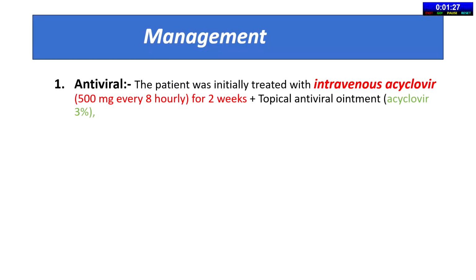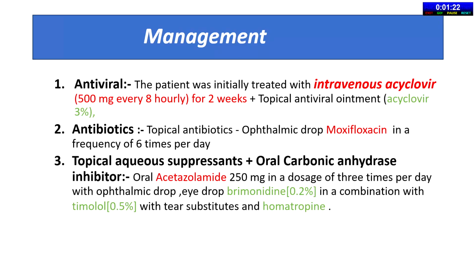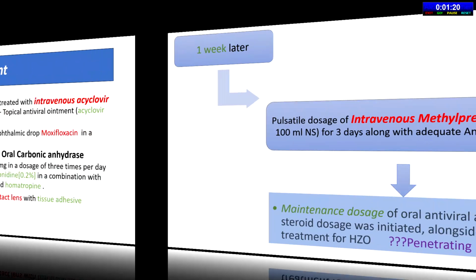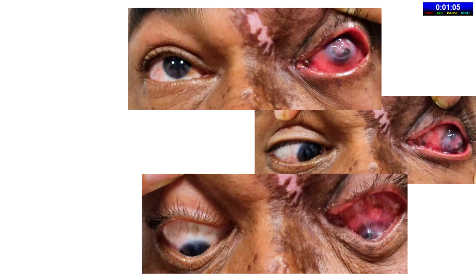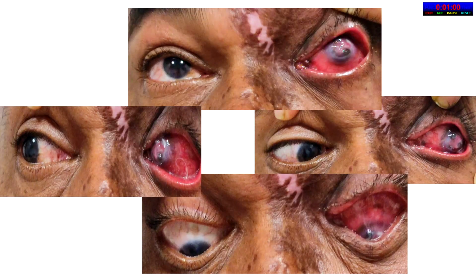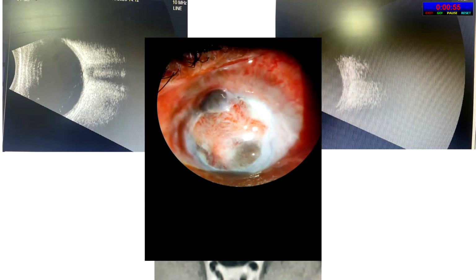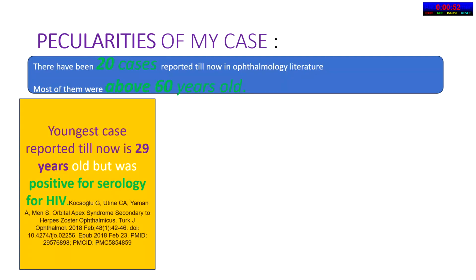So the patient was managed with IV acyclovir in a dose of 500 milligram TDS along with aqueous suppressants and cycloplegics. Additionally, 1 week later, he was started on IV methylprednisolone pulse therapy. Subsequently, a maintenance dose of both oral steroids and acyclovir antivirals was given. At follow-up in 3 weeks, he had a significant improvement in his extraocular movements and resolution of signs on B-scan and MRI. However, his PR was still inaccurate.